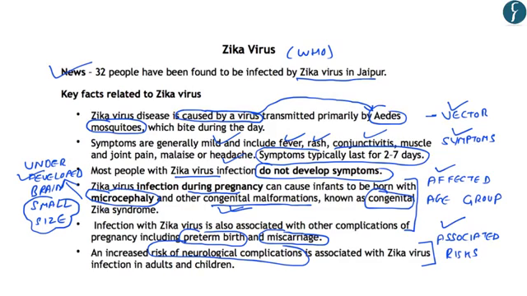All these underdevelopments are present in a child from birth, which is why they are known as congenital malformations, or congenital Zika syndrome. Further, it can lead to premature delivery and miscarriage in pregnant women, and there is an increased risk of neurological complications. All these facts are important from the prelims point of view.